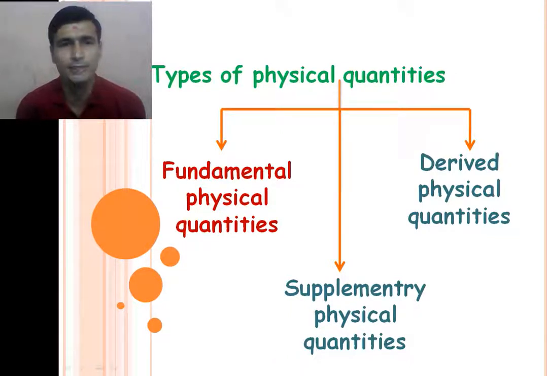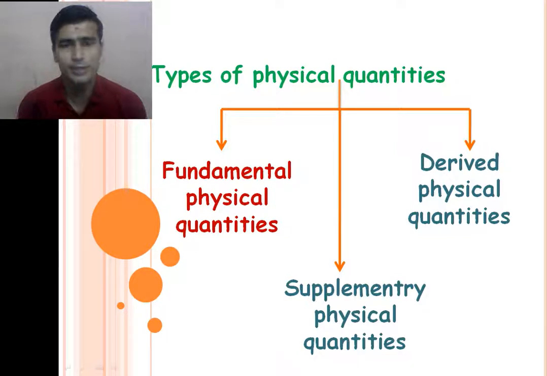First one is the fundamental physical quantities. What do you mean by fundamental physical quantities? The physical quantities which do not depend on any other physical quantity are called fundamental physical quantities, and their units are called fundamental units. Second one is the derived physical quantity and third one is the supplementary physical quantity.